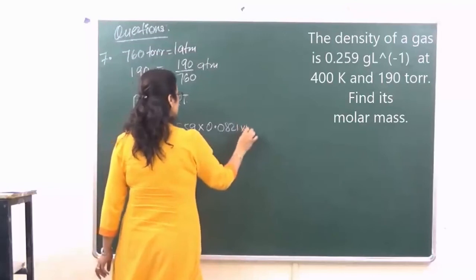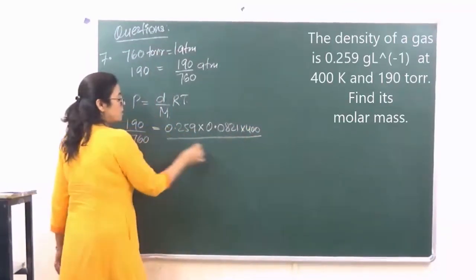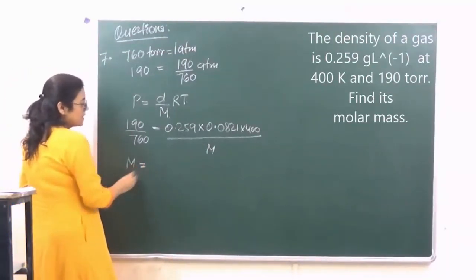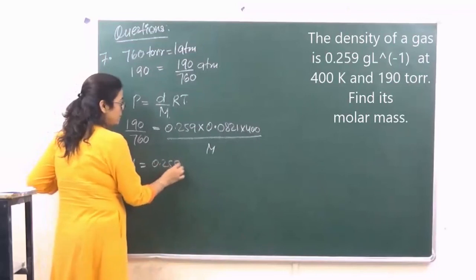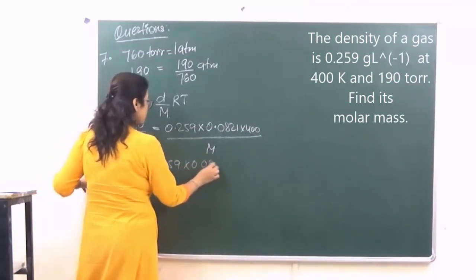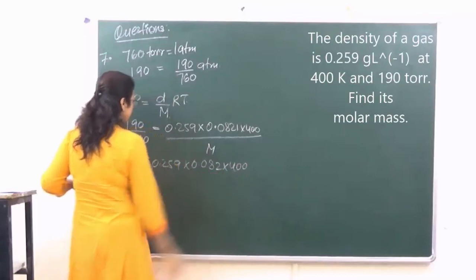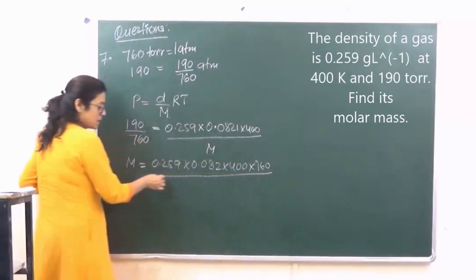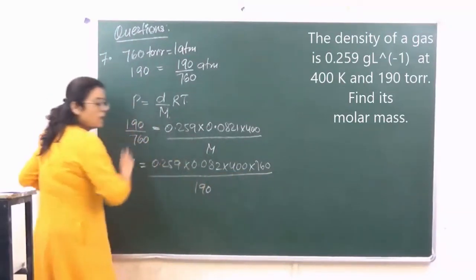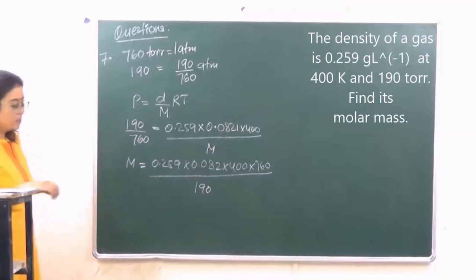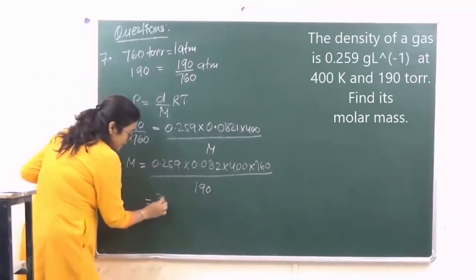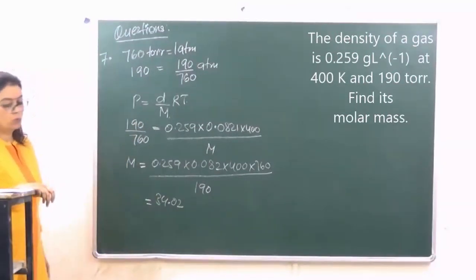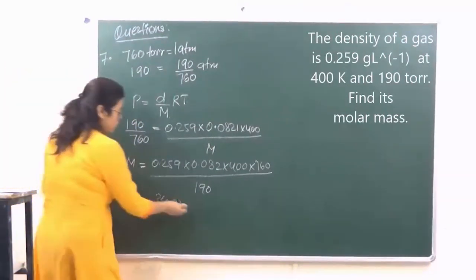So into 400 upon M. So M क्या आ जाएगा? M is equal to 0.259 into 0.082 into 400 into 760 upon 190. So when we calculate this, it comes to 3.02 grams per mole.